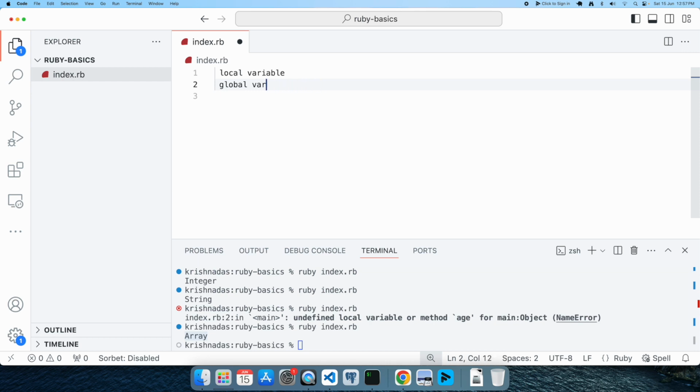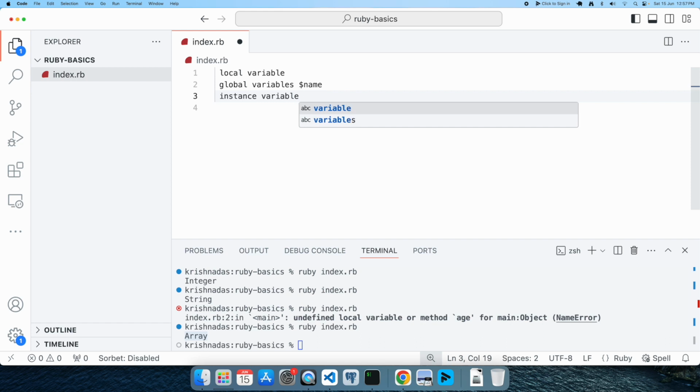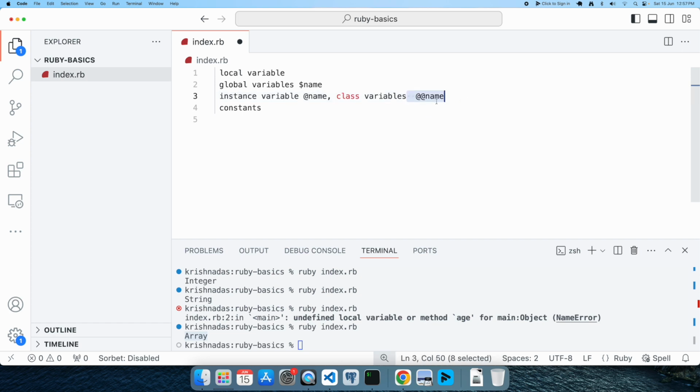Another is instance variables, which we will cover when we learn object oriented programming, and another is class variables, and another is constants. Instance variables usually start with the @ symbol, and class variables start with double @. These will be explained in the upcoming sessions. So these are the types of variables.